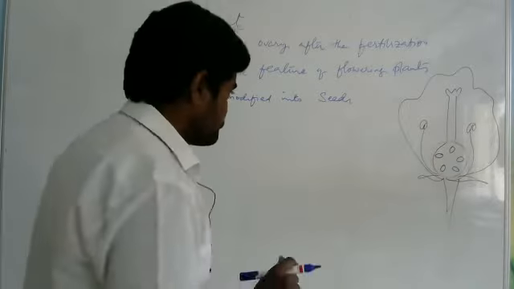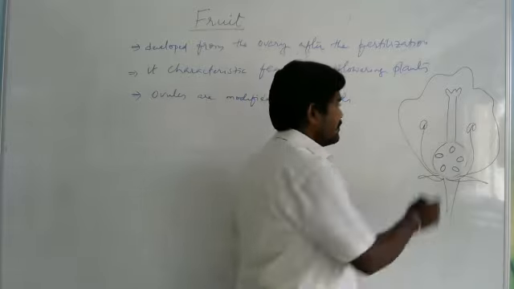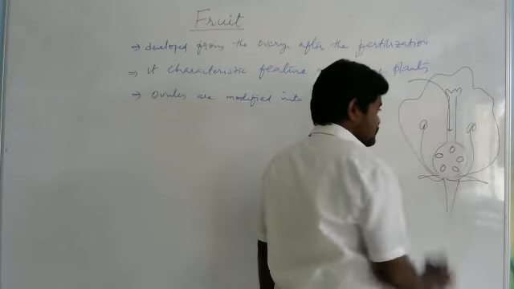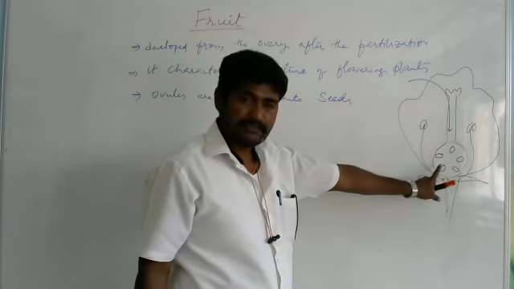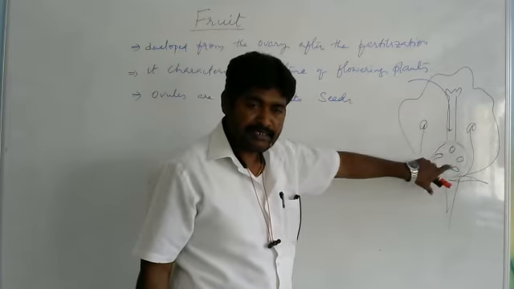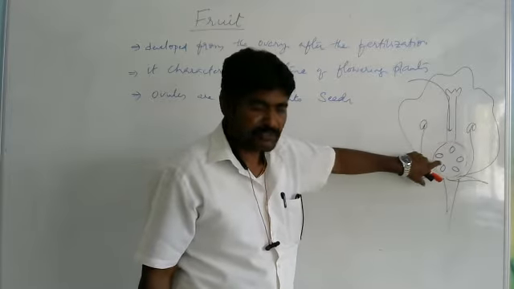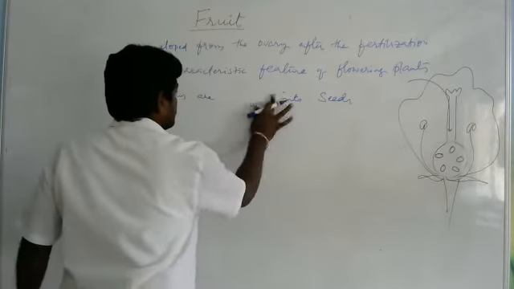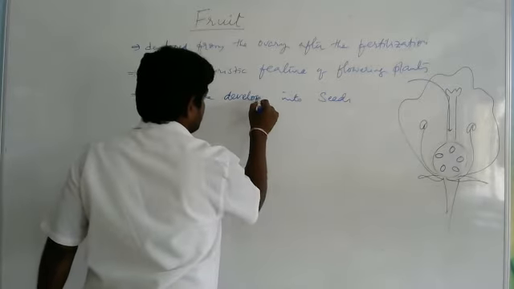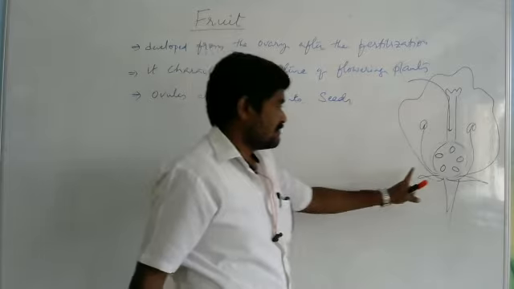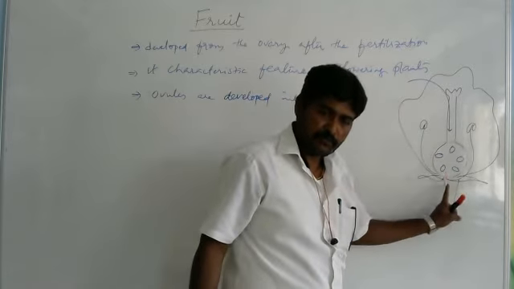You see here, for example, here it is the flower. Fertilization has happened here. After the fertilization, what happened? The ovary is developed into the fruit. So after the fertilization, the ovary is developed into the fruit.